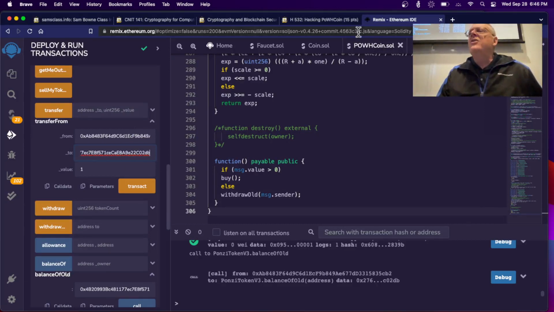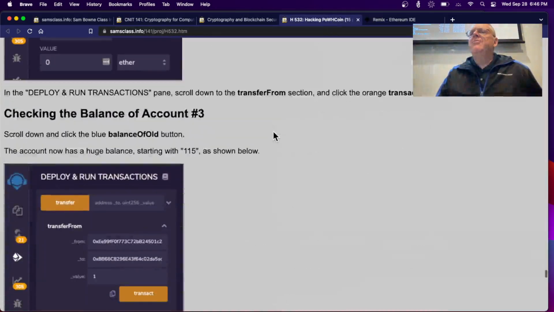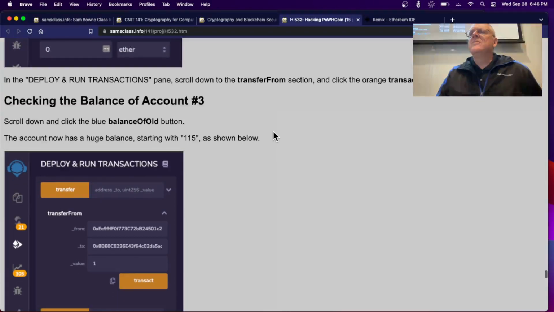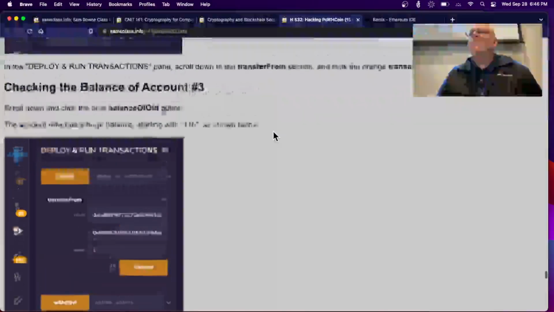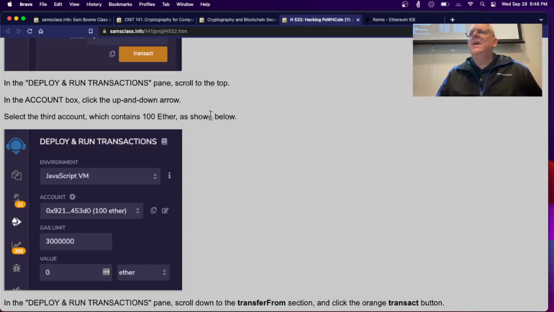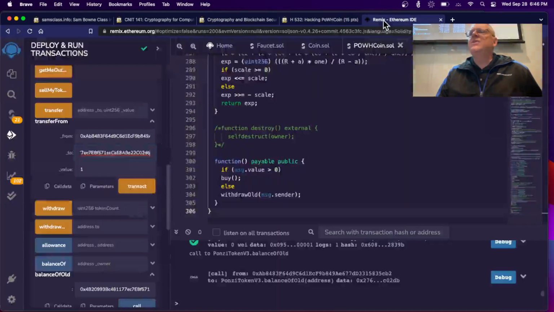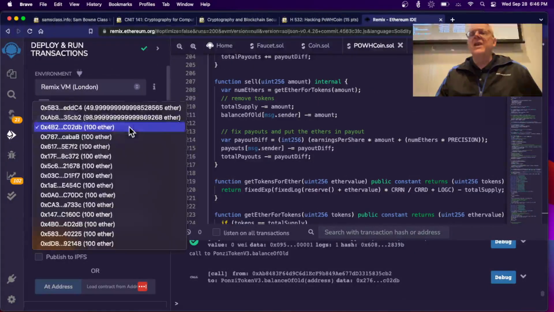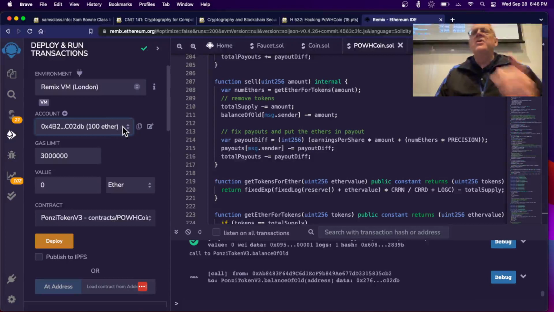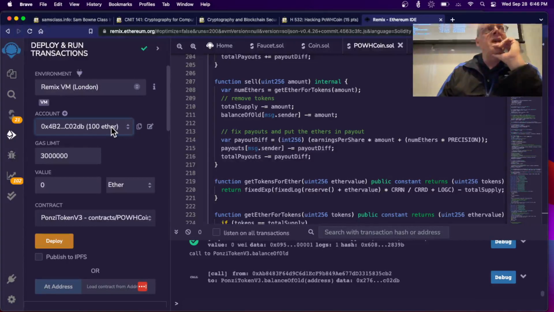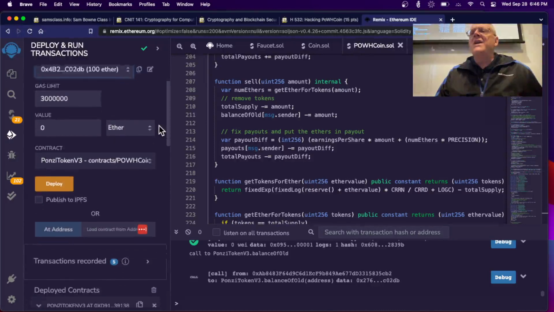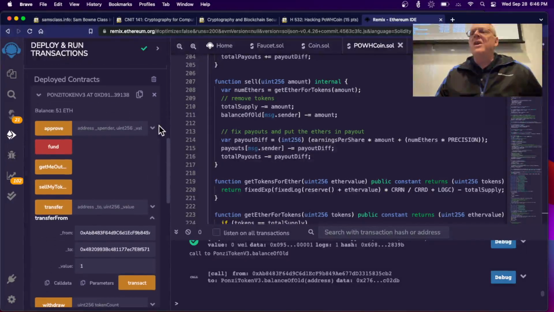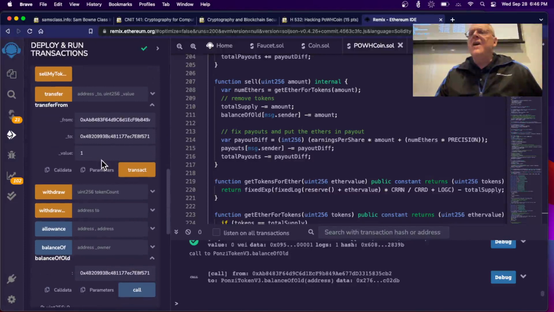But what you do now is you go back and go to the third account up here. This is the trick. Instead of running this as the second account, I run it as the third account, selected here. So it's going, this is the one that's going to pay the ether, the third account, to send the money from the second account to the third account. And if I've done it right, the third account will end up with all the money. So let's see if I might have fouled it up. We're going to try it.